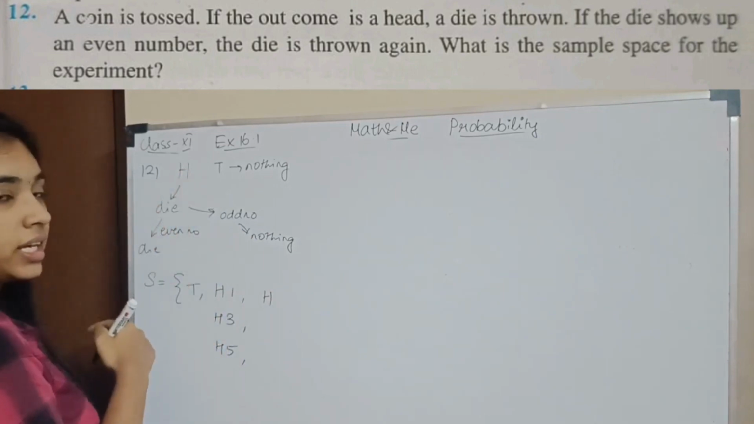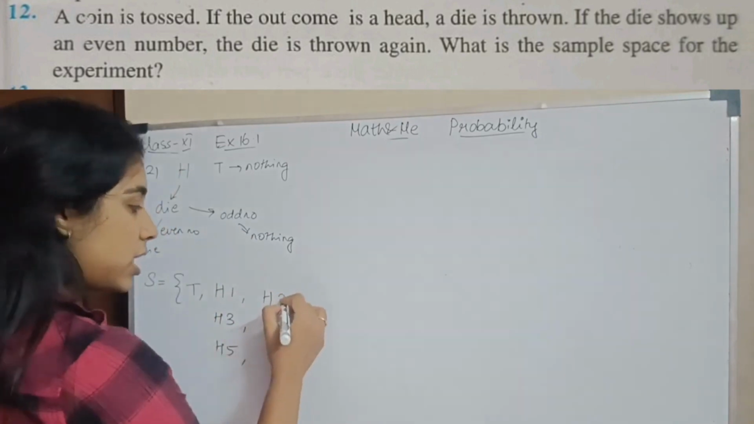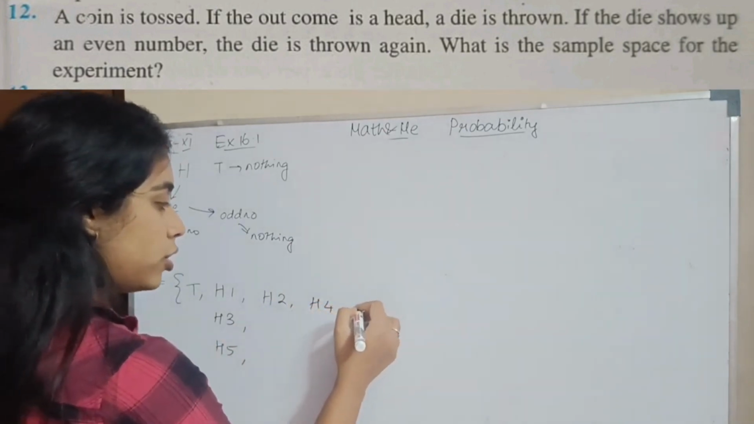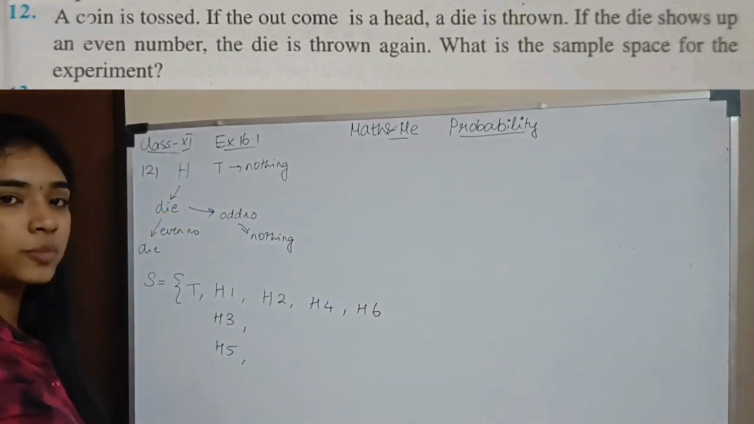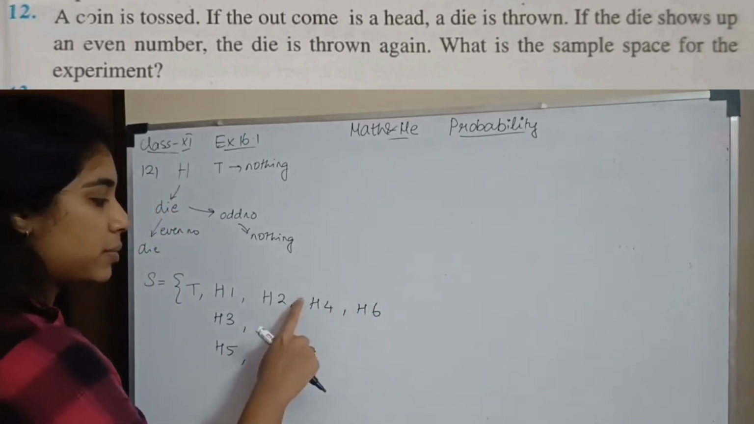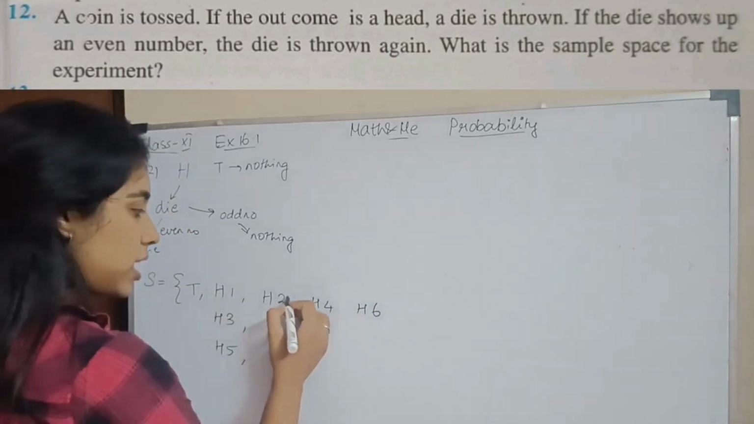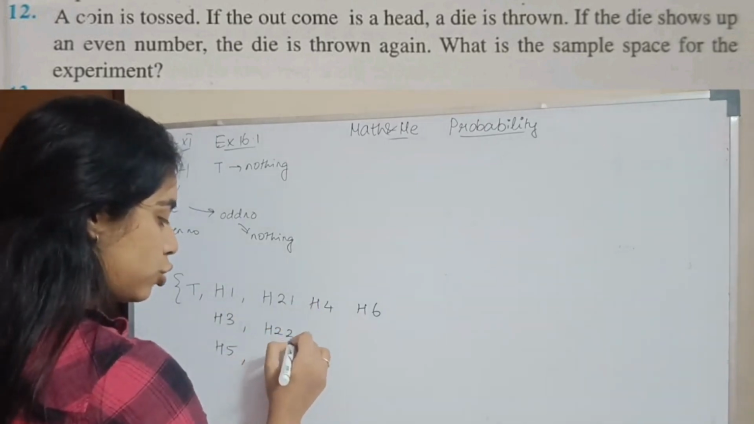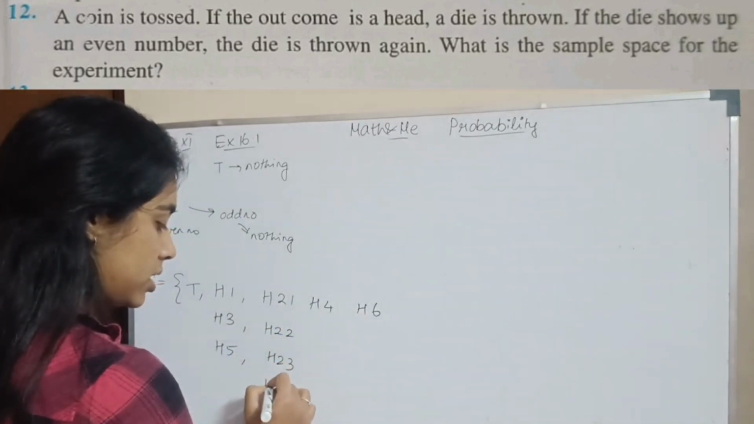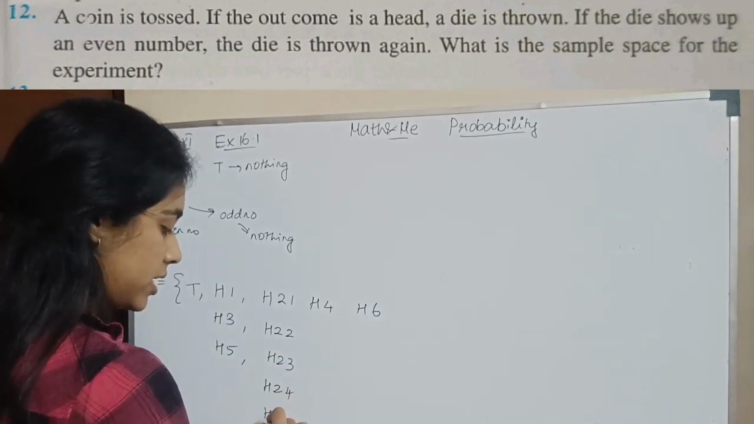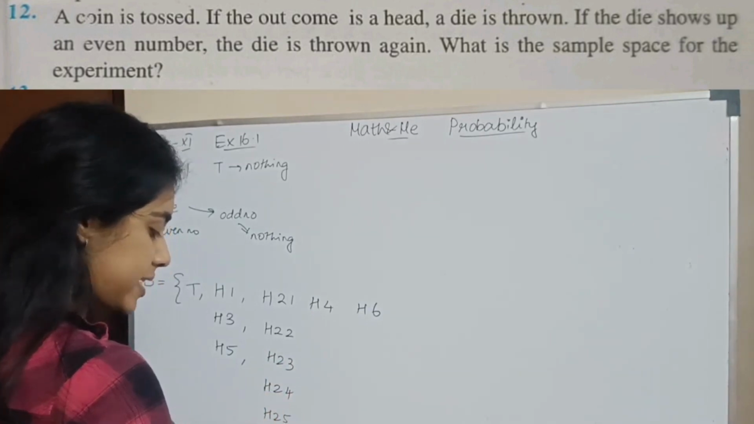You roll a die and an even number comes. What is an even number? 2, 4, 6. These are the different possibilities. Correct? If an even number comes, I again roll a die. So what can come? 1, 2, 3, H2 4, H2 5 and H2 6.